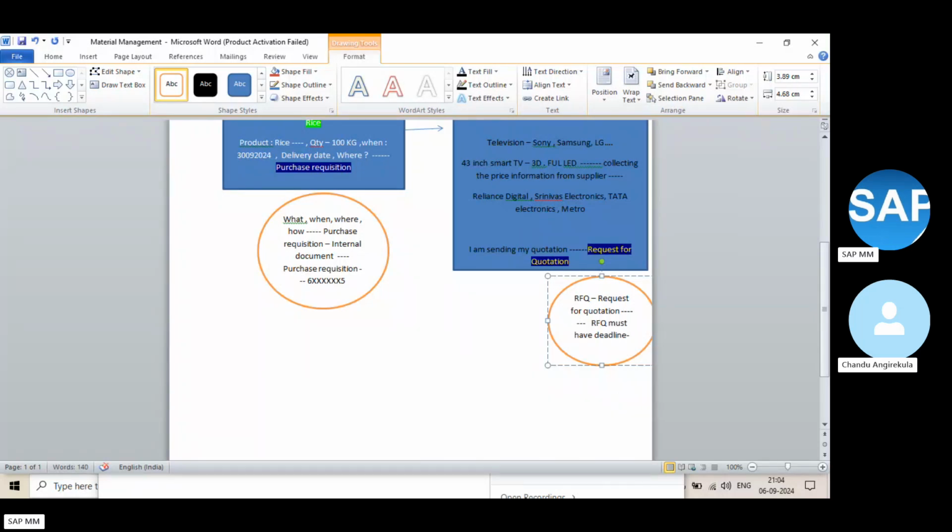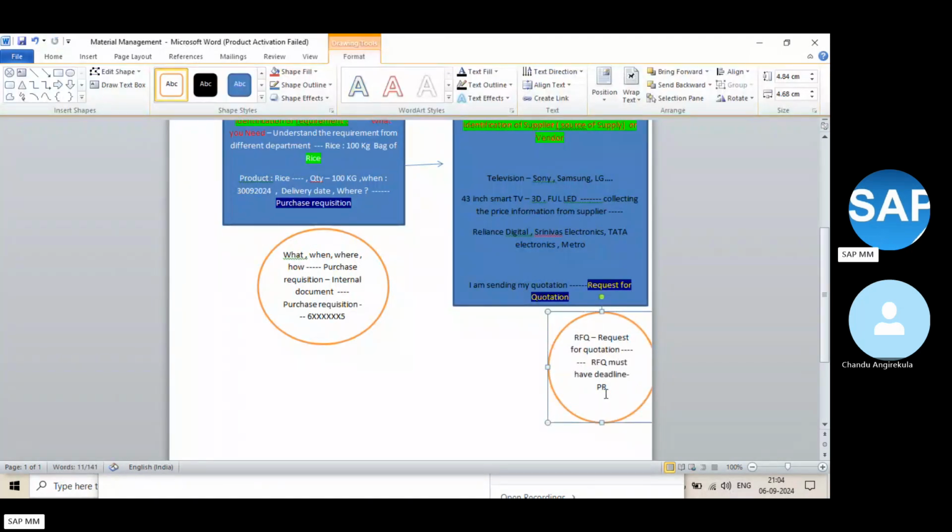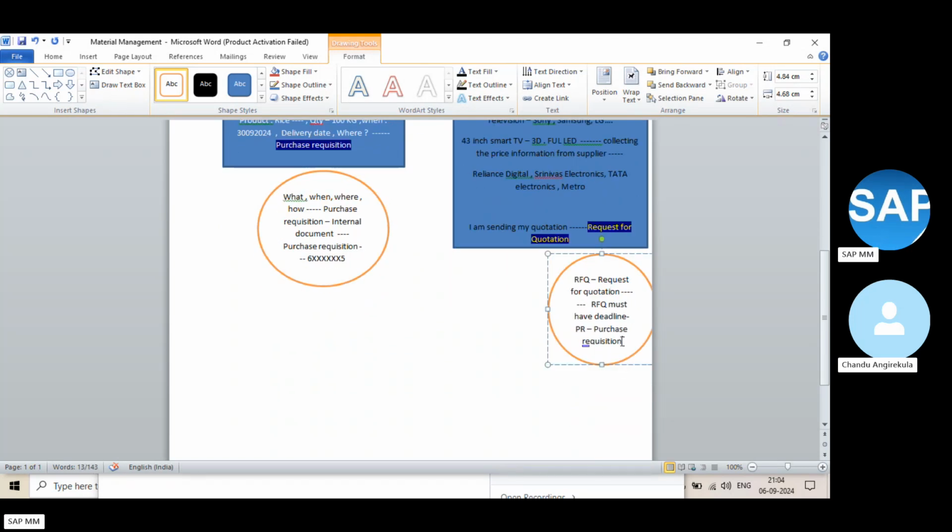So what information is there in this RFQ? Purchasing requisition information. What is the purchase requisition here? The requirement, no? What is required? This is the purchase requisition information. Then I send this with the RFQ number to multiple vendors.